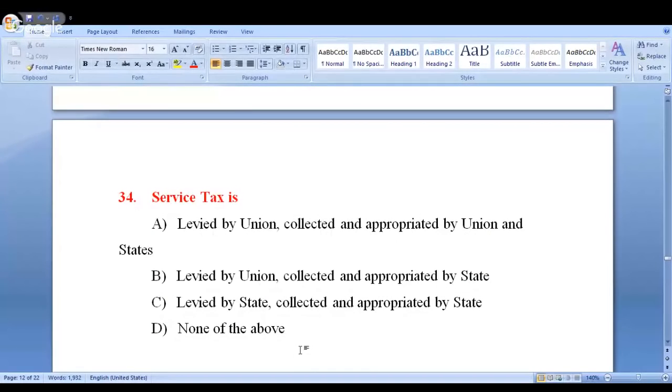But the point here is that with respect to service tax, it is a question. Let's look at the question and try to answer it. Look at this. Service tax is A, levied by union. Levied means imposition. Collected and appropriated by union and states. So in this case, instead of going through A, B, C, D, straight away you can get the answer. You got the answer under option A.